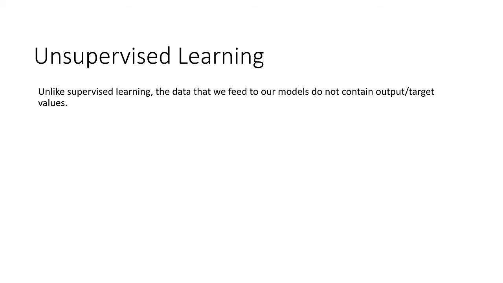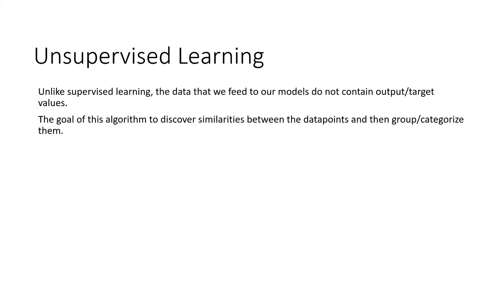In unsupervised learning, the data that we feed to our models does not contain output and target values. So the problem statement of unsupervised learning is completely different from supervised learning. The goal of this algorithm is to discover similarities between the data points and then group or categorize them. As we mentioned before, here we don't have the correct answers to evaluate our results.